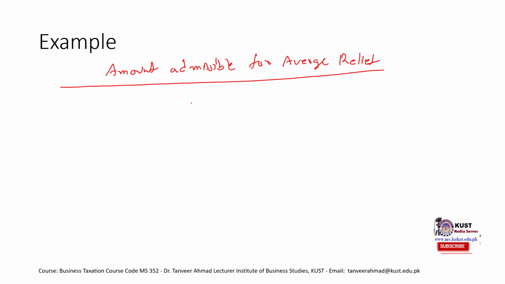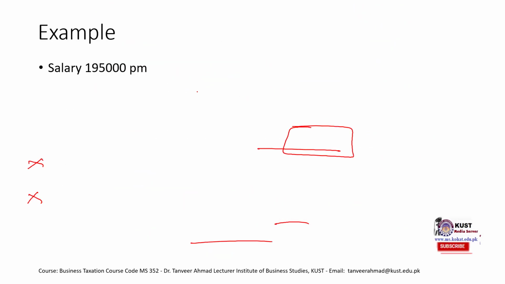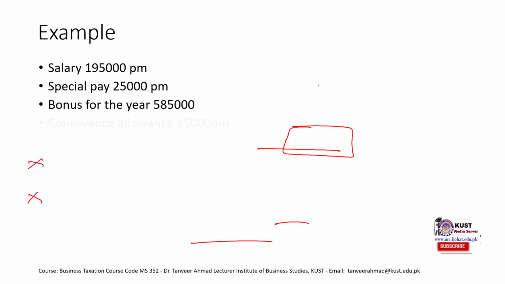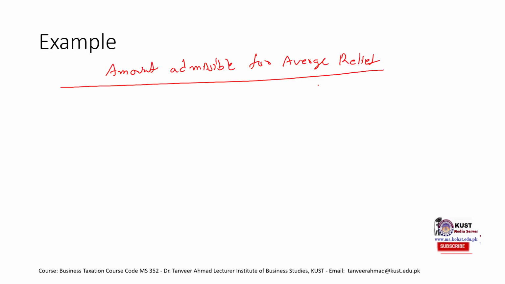Firstly, because this person contributed to the approved pension fund, the maximum limit in case of approved pension fund is, what was the rule? Let's just go back. It was 20% of taxable income. So 20% of taxable income, right?